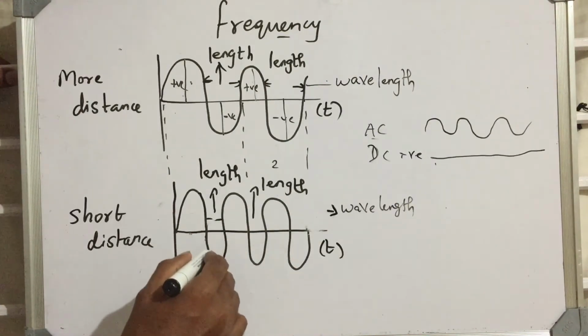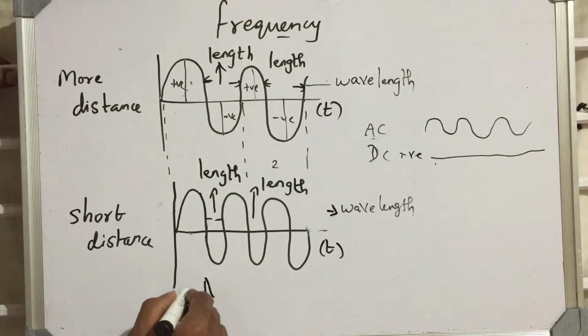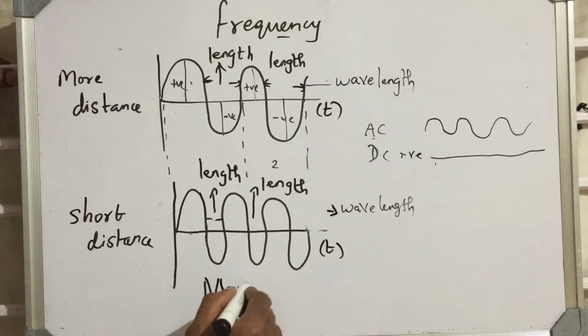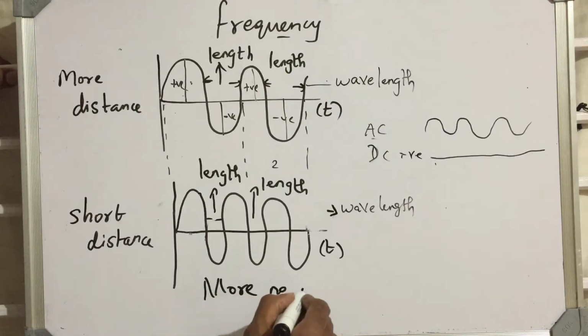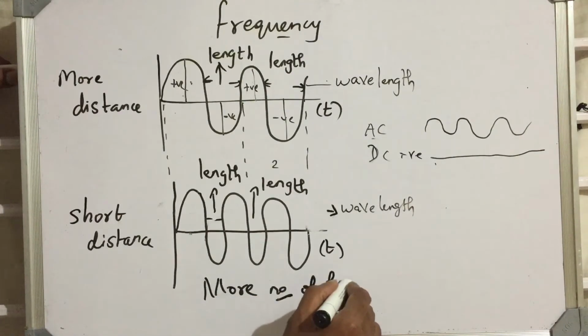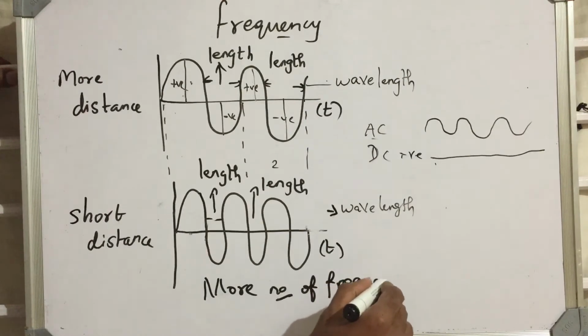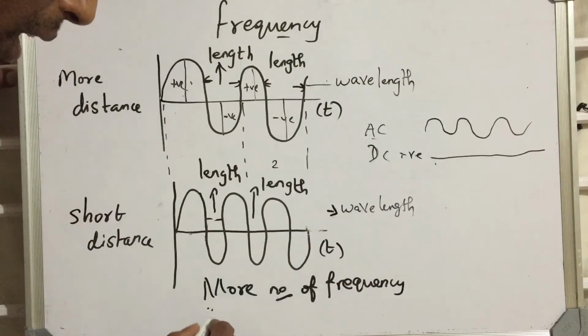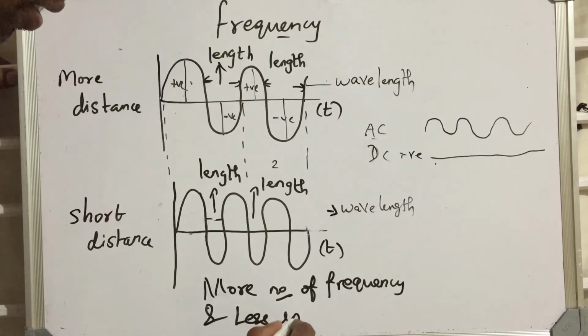It will have a number of frequencies, that is, more number of frequencies, and less wavelength.